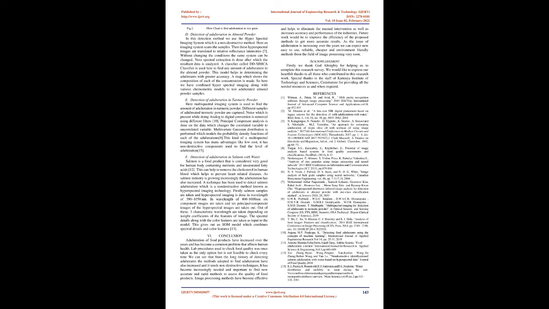Next, edge detection is done. Finally, feature extraction is done, which gives the quantitative information. This data which is acquired is used in neural network systems for detecting and grading the rice grains. Fig 2 shows the simple flowchart of the adulteration detection technique used in rice grain. Various image processing techniques are used to detect adulteration in different food products.